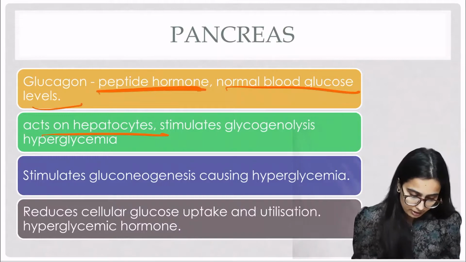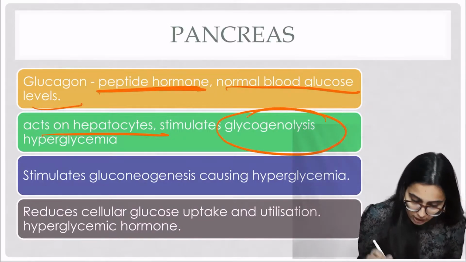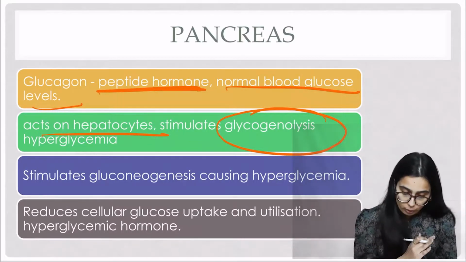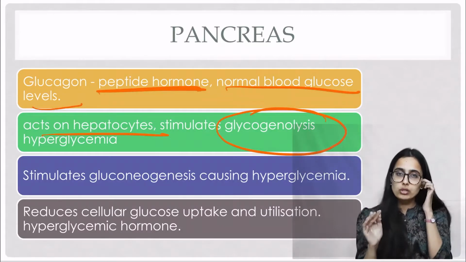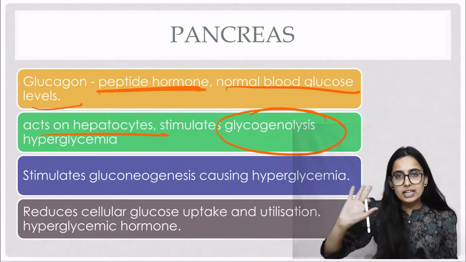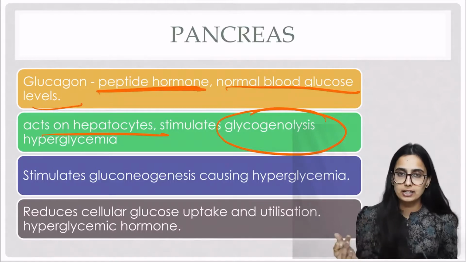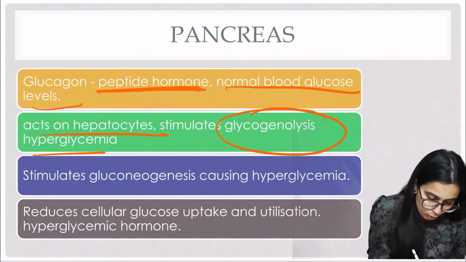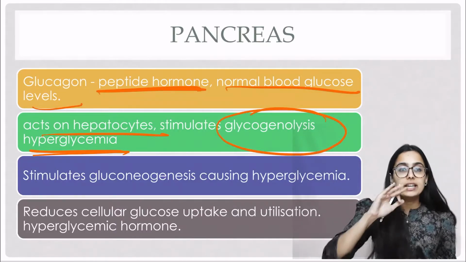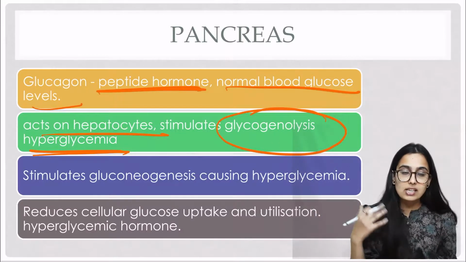Now let's see here. Glucagon acts on hepatocytes and it stimulates glycogenolysis. What is meant by glycogenolysis? Glycogenolysis means breakdown of glycogen into glucose. If glycogen is broken down into glucose, this glucose will be released in the blood, and so the concentration of glucose in the blood will increase, and this is known as hyperglycemia. So what does glucagon do?